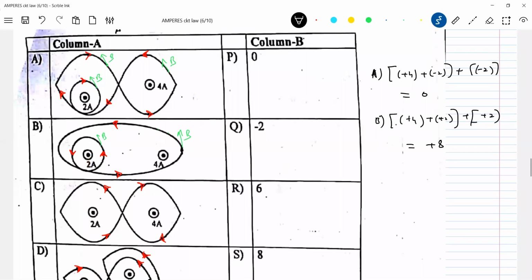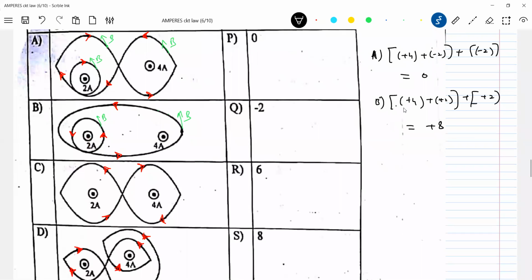Now come for the C1. Please, all of you, try to understand, because now how the path will be. So I'm going to trace out like this. B bar due to this wire will be in this direction, and B bar due to this wire will be in this direction.